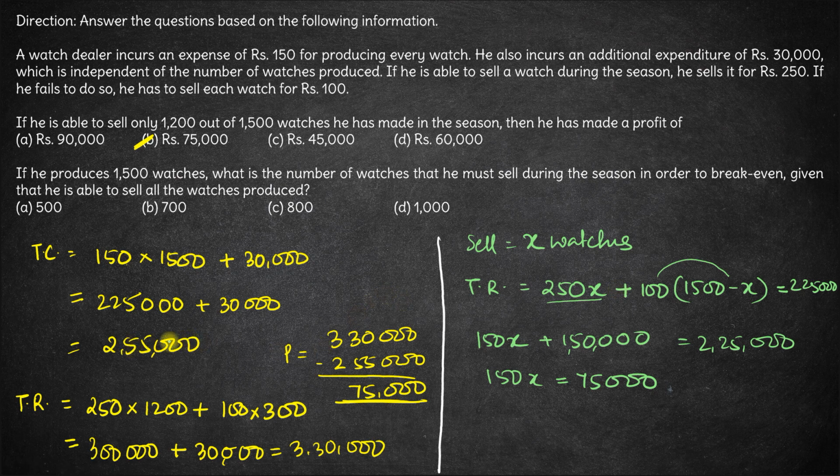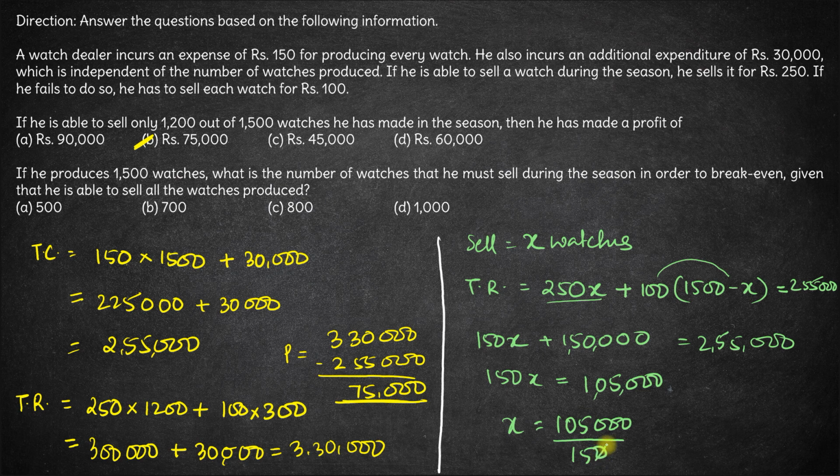Sorry, I made a mistake. This was 2,55,000, right? So this becomes 255 minus 150, which is effectively 1,05,000. Now it's correct. So 150x is 1,05,000. So x here comes out to be 1,05,000 divided by 150.